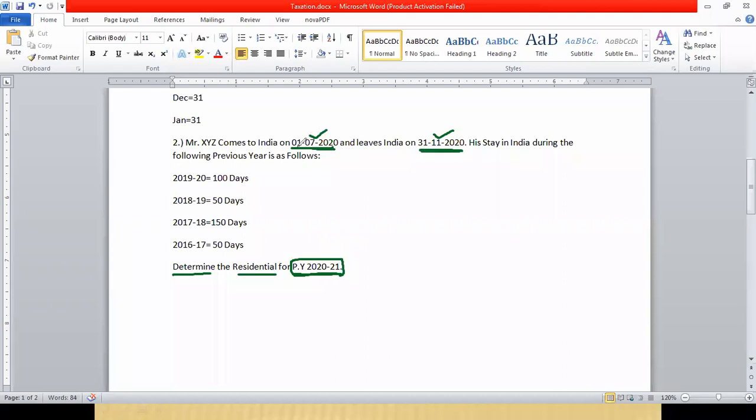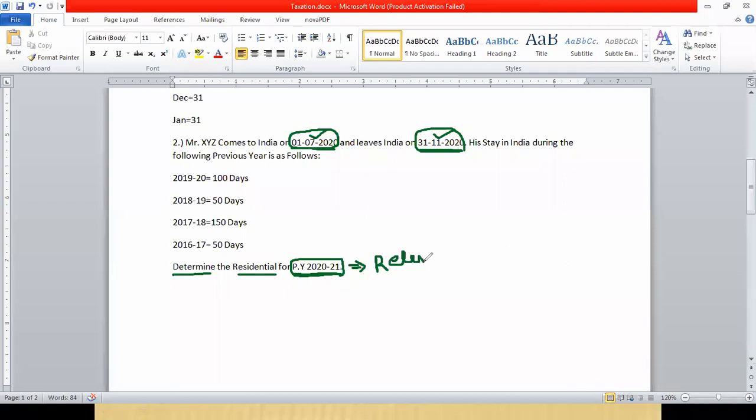So obviously these two dates will be coming in this previous year, 2020-21. So this previous year for which we are determining the residential status is known as relevant previous year.